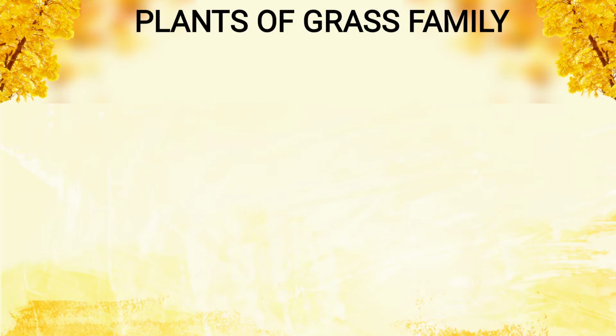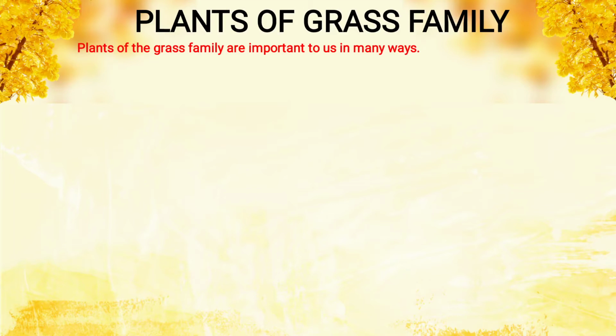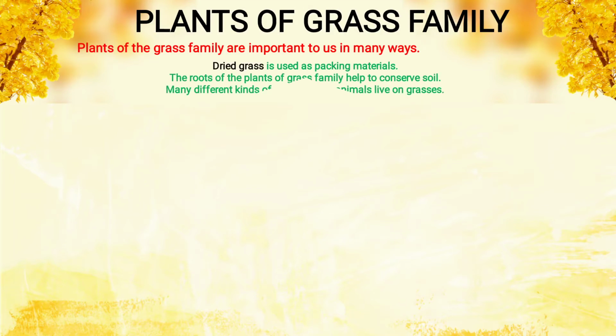Plants of the grass family. Now, plants of the grass family are important to us in many ways. Dried grass is used as packing material. When any material is packed, you see inside it dried grass is put, so that it will not get damaged.